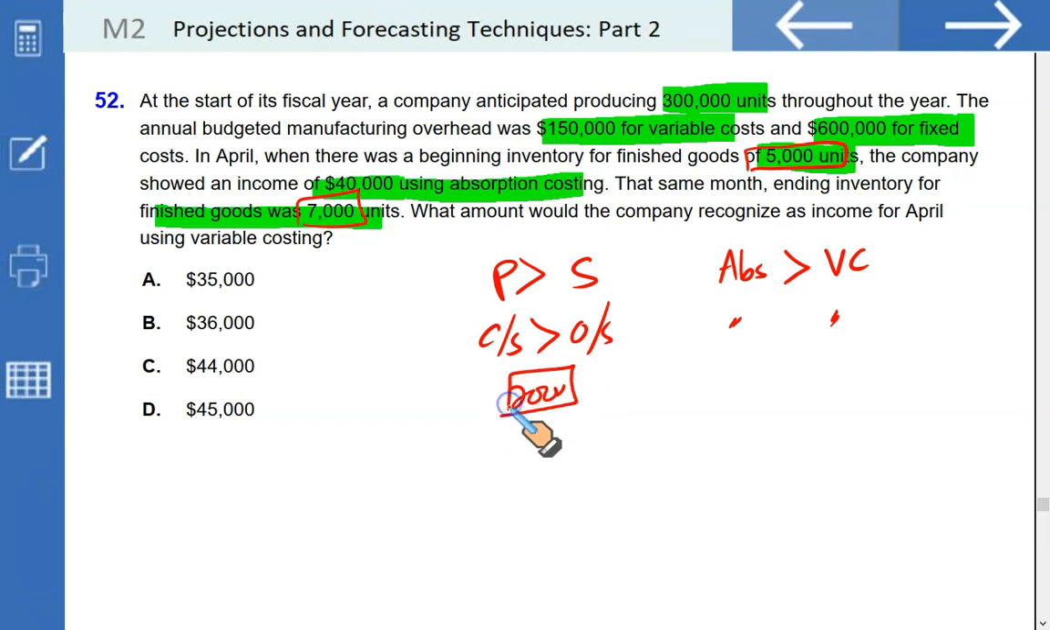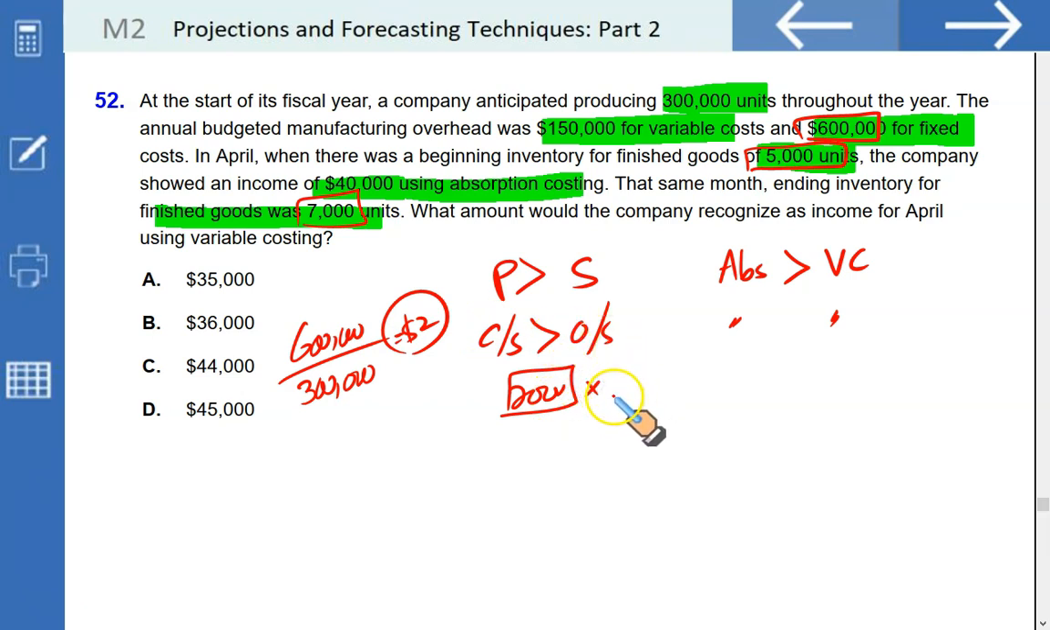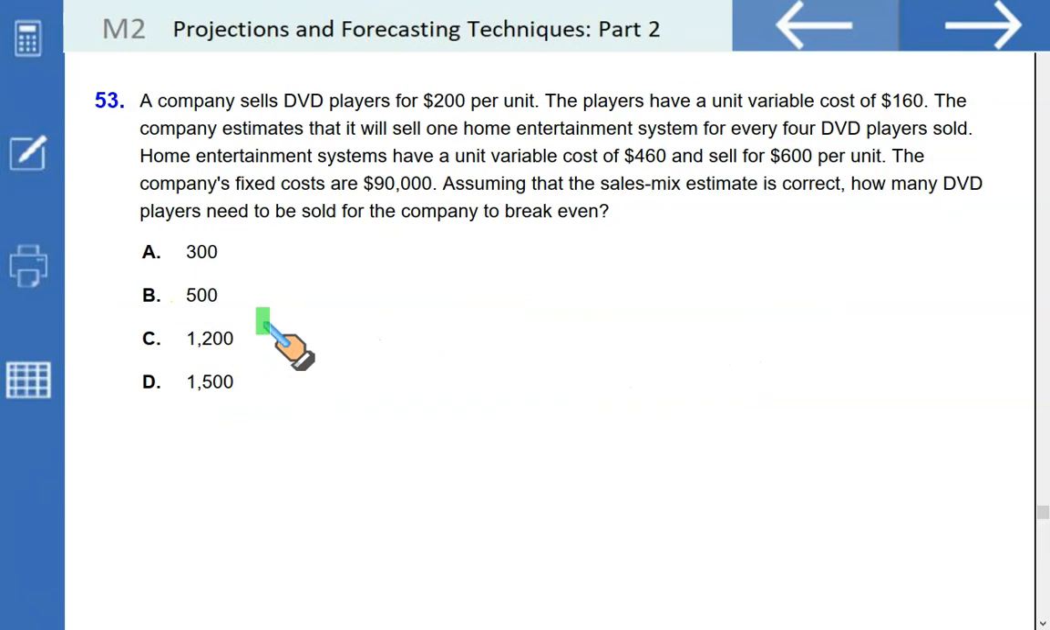And each of these units carries a part of fixed overhead. And what part? Let us calculate. Fixed cost was $600,000 at a planned output level of 300,000 units. That means each unit contains $2 fixed cost. If there are 2,000 units in the closing stock more than opening stock, multiply this with the fixed overhead rate per unit. That means your absorption costing profit is 4,000 higher than variable costing profit. If absorption costing profit is 40,000, then variable must be 4,000 less. That makes B the correct option.